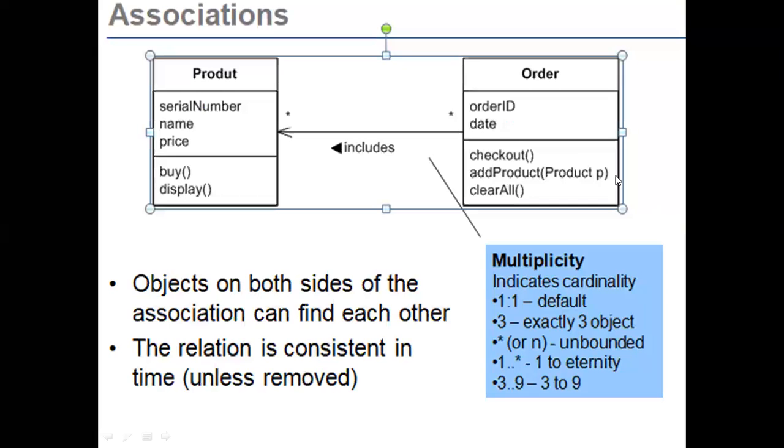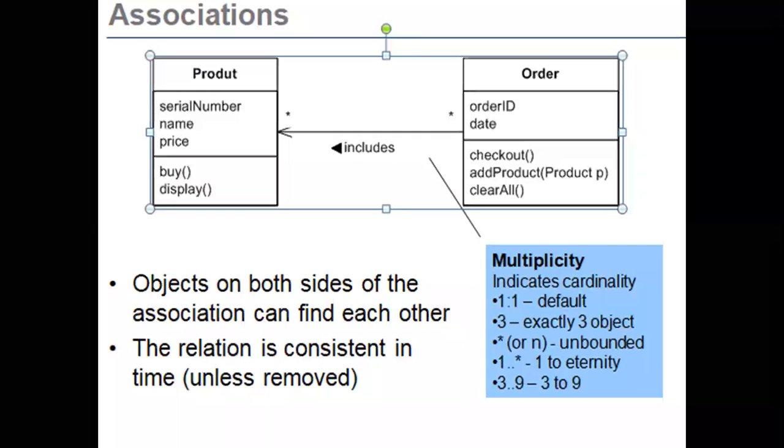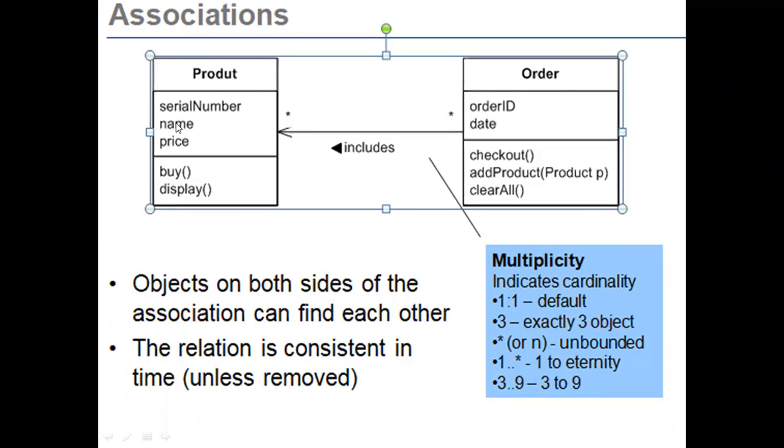Suppose you are purchasing at Best Price or Reliance markets. A single order has multiple products. Every product has a serial number, name, price, and display. Multiple orders have multiple products. In Best Price, different customers have different orders, and different orders have different products.